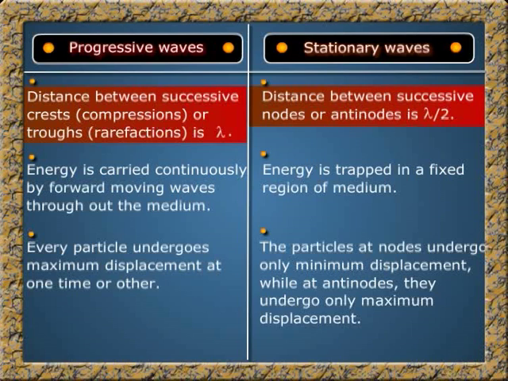Another difference between progressive waves and stationary waves is, in progressive waves, energy is carried continuously by forward moving waves throughout the medium, whereas in stationary waves, energy is trapped in a fixed region of the medium. One last difference I can think of is, every particle in a progressive wave undergoes maximum displacement at one time or another, whereas the particles at nodes undergo only minimum displacement in stationary waves, while at antinodes they undergo only maximum displacement.